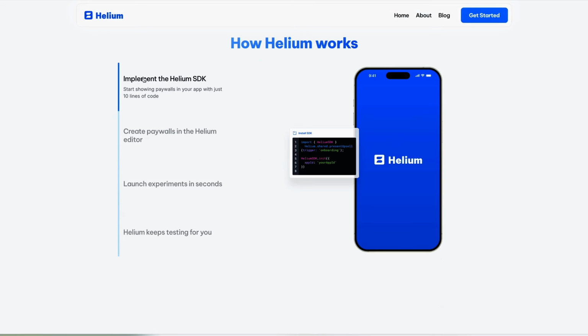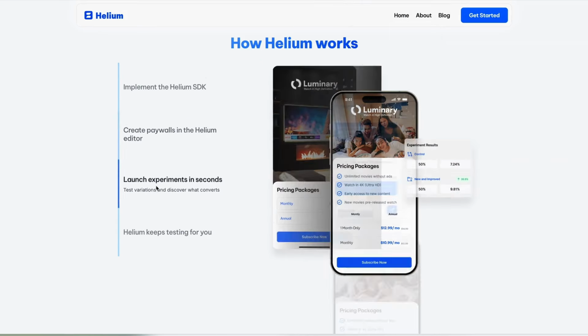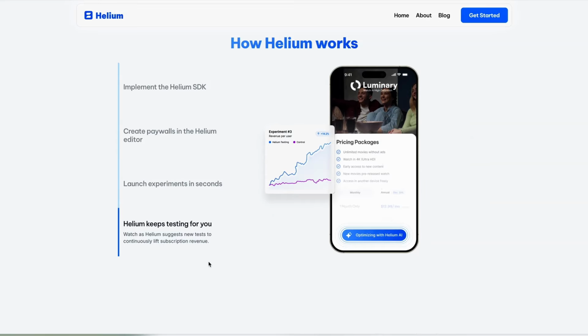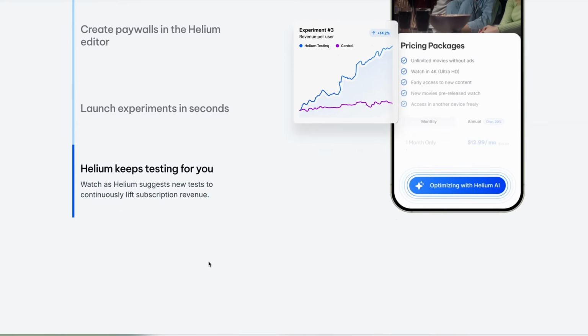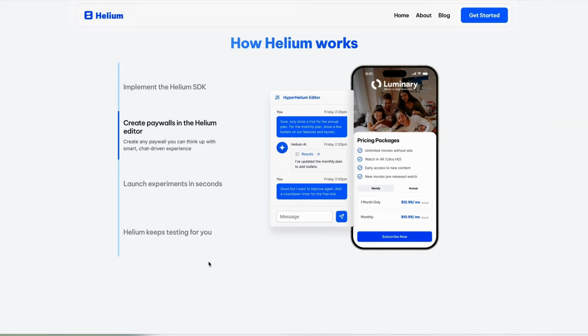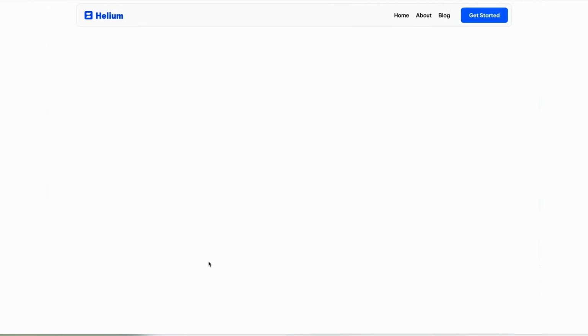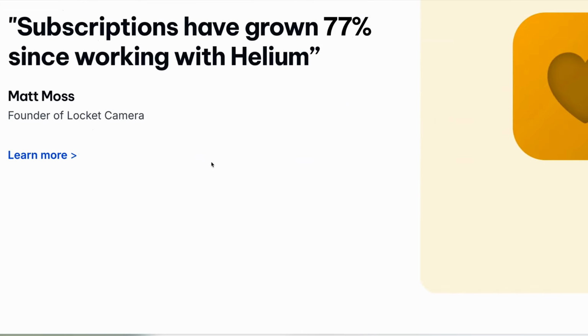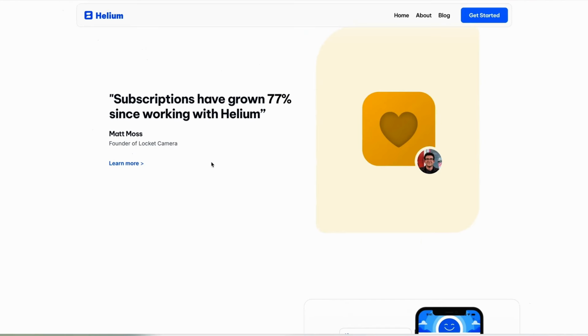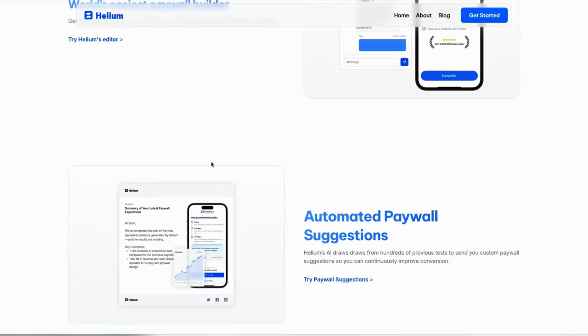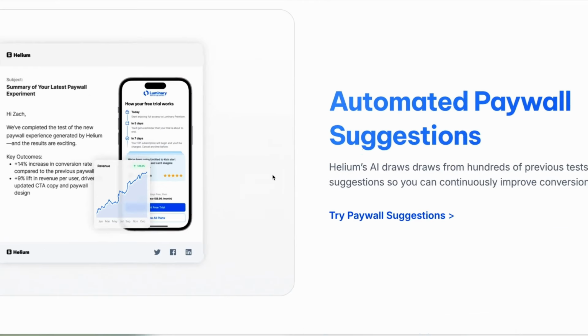It allows you to create multiple variations of paywalls that are personalized for individual users. So essentially, this is an experimentation platform that is specifically dedicated to price personalization and paywalls. They say that for some companies, subscriptions have grown 77%. So if you're looking to experiment with ways to improve your paywall conversions, then Helium could be worth a look.